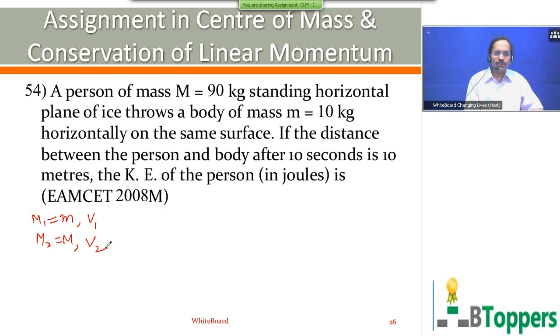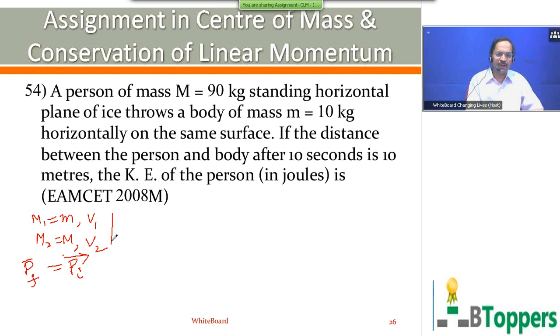So we can consider the two masses capital M and small m as one system. The total weight of the system is balanced by the normal reaction forces by the smooth ice surface. So there is no external force acting on the system. Therefore, the total linear momentum of the system of the two bodies remains constant. The final momentum of the system just after the person throws the body must be equal to the initial momentum of the system just before the person throws the body.